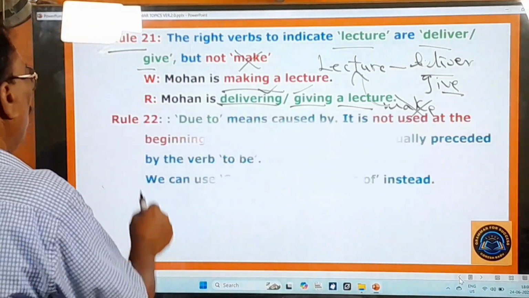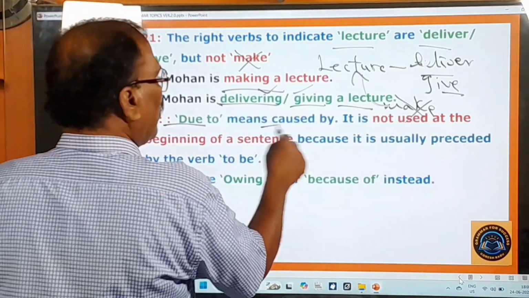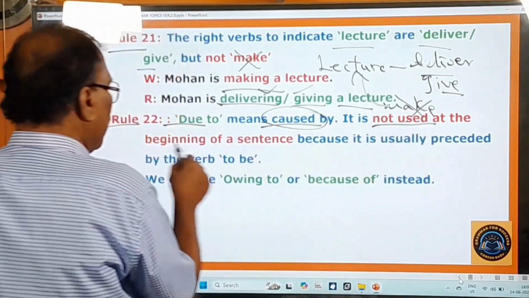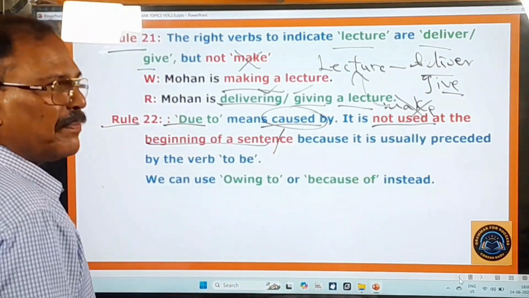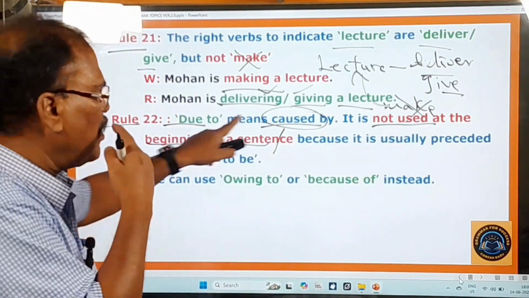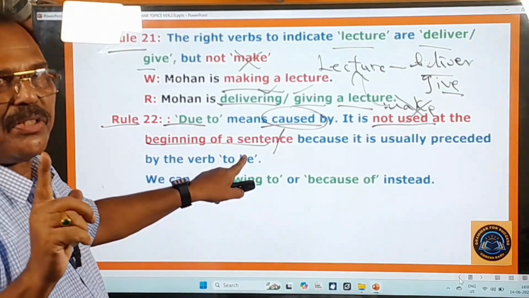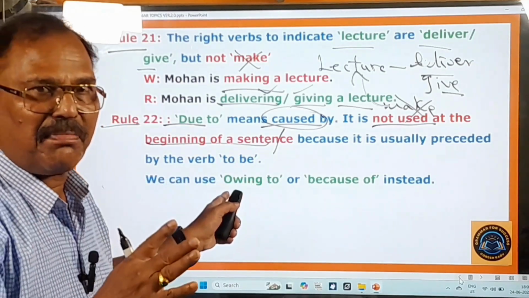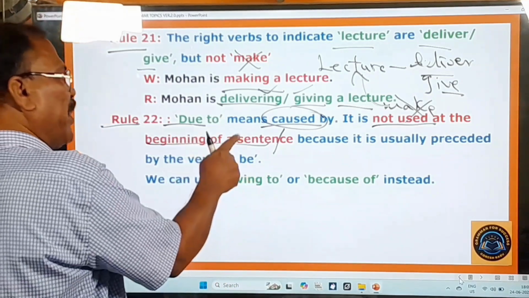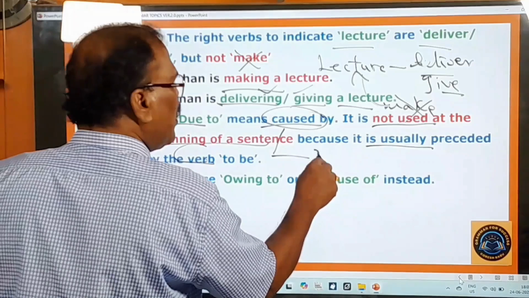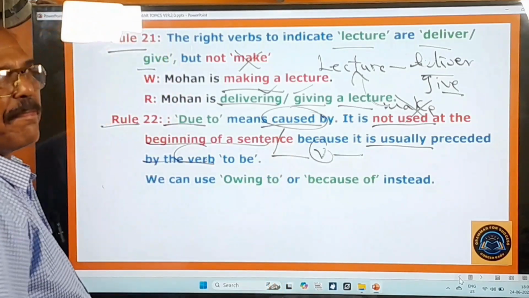And here, rule 22 is there. Due to means caused by. Due to means caused by. It is not used at the beginning of a sentence. This due to, caused by. Okay, it is not used at the beginning of a sentence. Keep this point in your mind. Most of you are making this kind of mistake. So it is not used at the beginning of a sentence because it is usually preceded by the verb. That means it comes only after the verb, not before the verb.